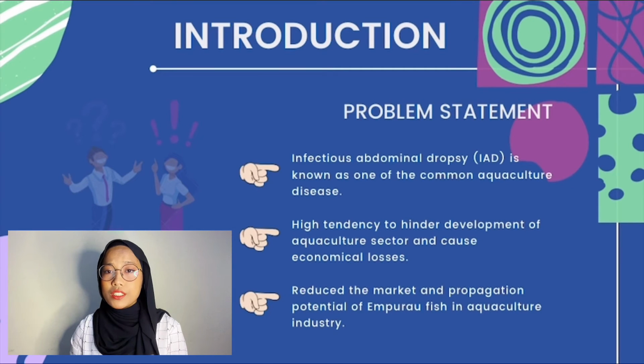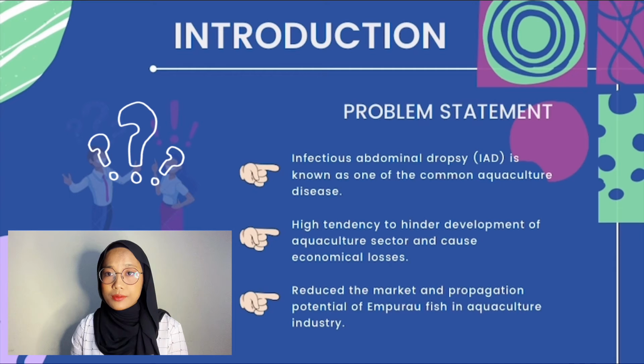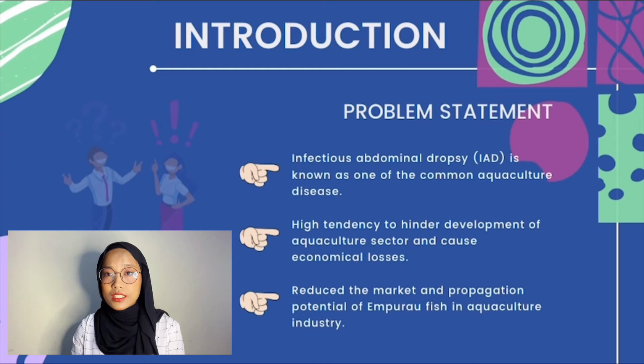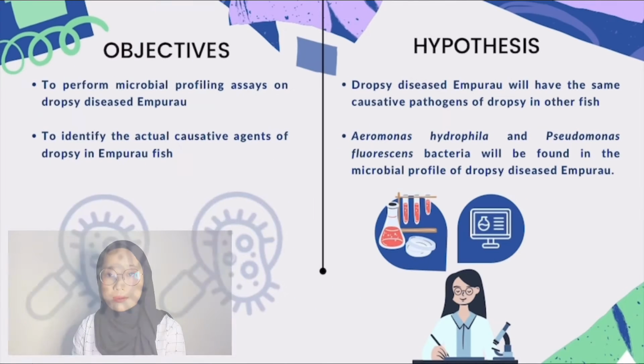So, in this first part of the introduction, why should this topic be a concern? It is because infectious abdominal dropsy is known as one of the aquaculture diseases. From several studies, aquaculture sectors have followed an increasing trend of development worldwide, including our own country, for food security and demand of the human population on fisheries products. The occurrence of dropsy has a high tendency to hinder the development of aquaculture and cause economic losses if not prevented. It will also reduce the potential of Ampurao fish for market and propagation in the aquaculture industry.